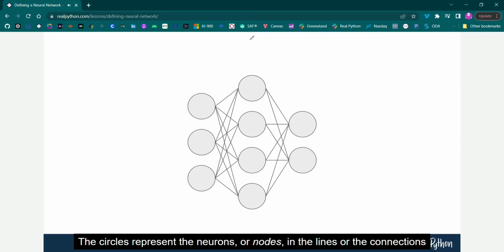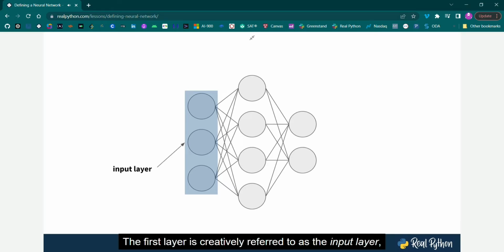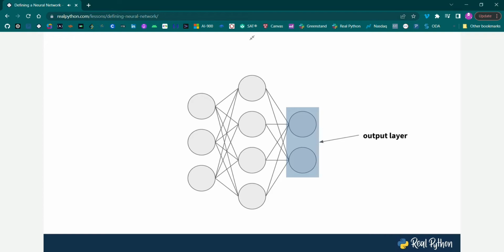The circles represent the neurons or nodes, and the lines are the connections between them. Notice that the nodes are organized into layers, and this particular network has 3 layers. The first layer is creatively referred to as the input layer, and this is the layer which receives input in the form of feature vectors for your NLP project.